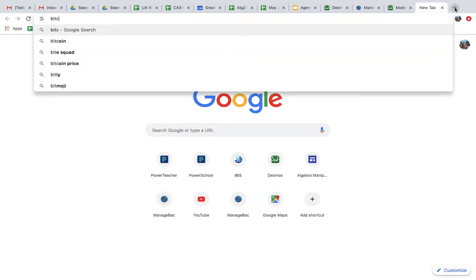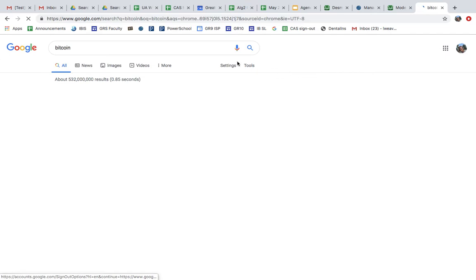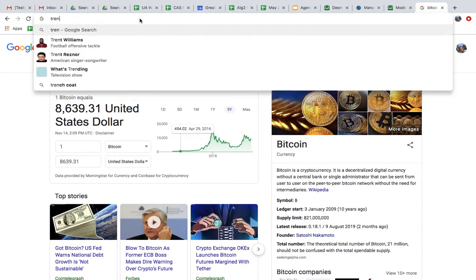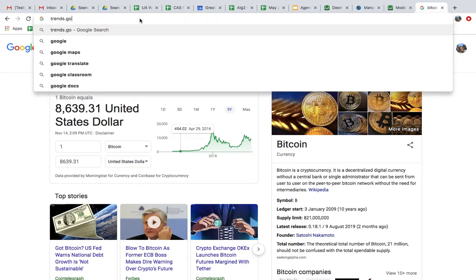Like we know that Bitcoin stock price had a moment of exponential curve if you look at it over 5 years. A lot of popular stocks that you've heard of have followed that trend. So that's one place that you could get data. One that you might not have heard of that is really fun to play around with, that I want you to look at today, is looking at trends on Google.